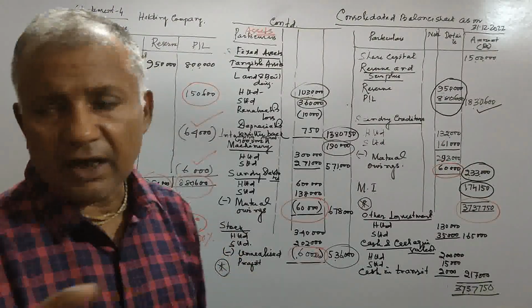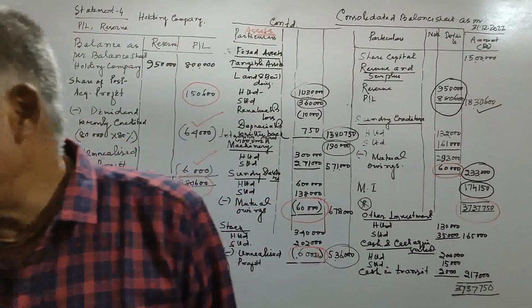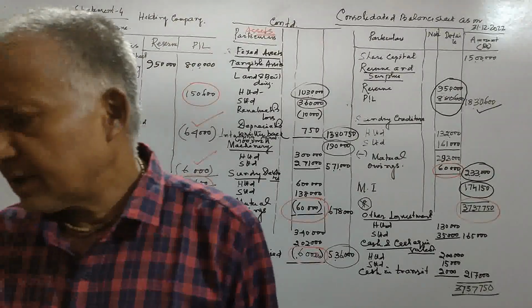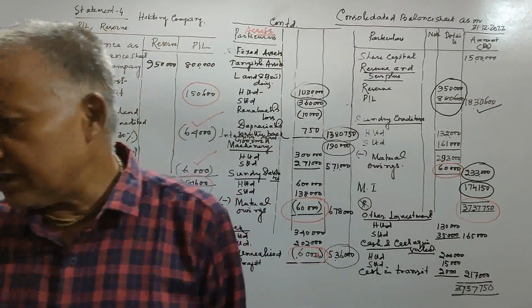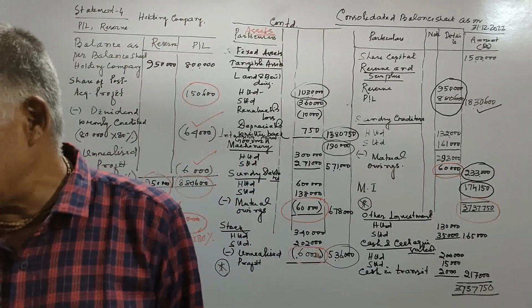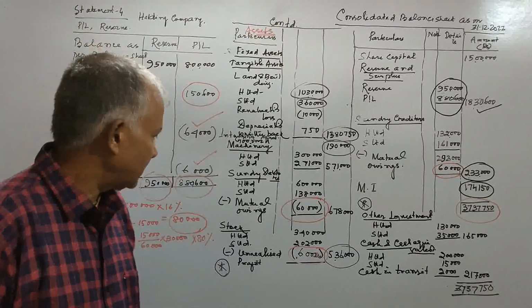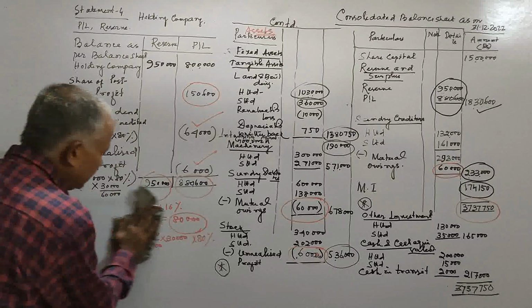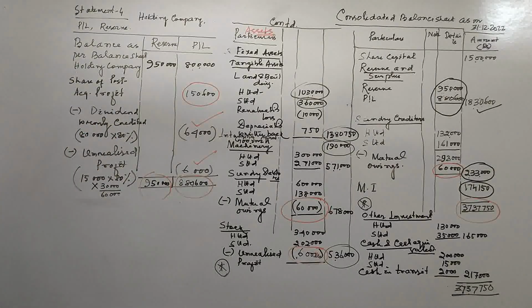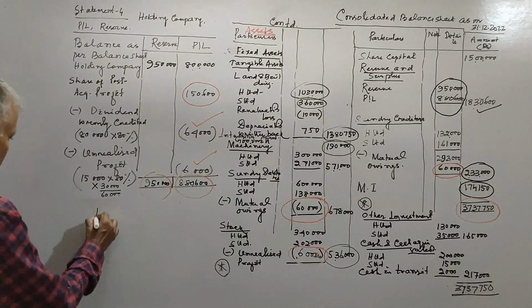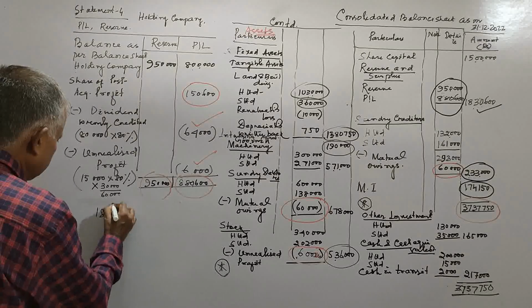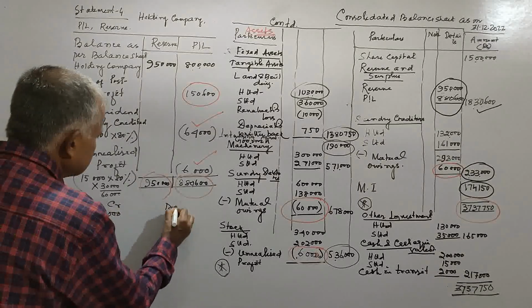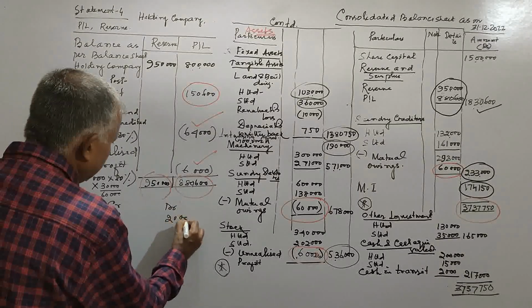So current account in the balance sheet, credit side it is 18,000 and debit side it is 20,000.